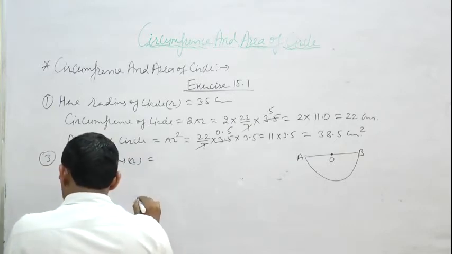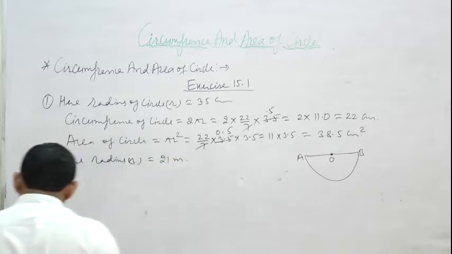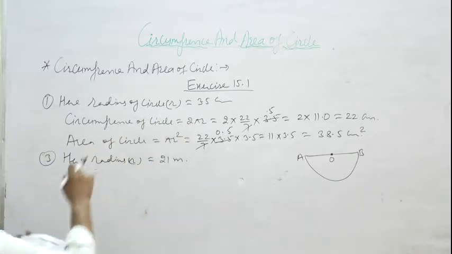Radius of a semicircle shaped plot is 21 meter. Find its area and perimeter.